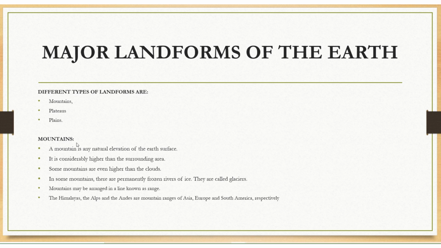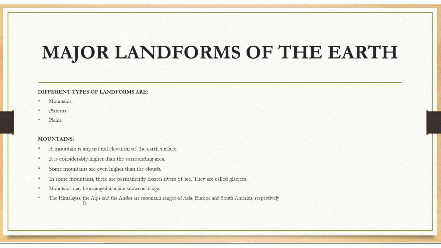First is mountains. The mountain is a natural elevation of Earth's surface. It is considerably higher than the surrounding area. Some mountains are even higher than clouds. In some mountains, there are permanently frozen rivers of ice. These are called glaciers. Mountains may be arranged in a line known as a range.